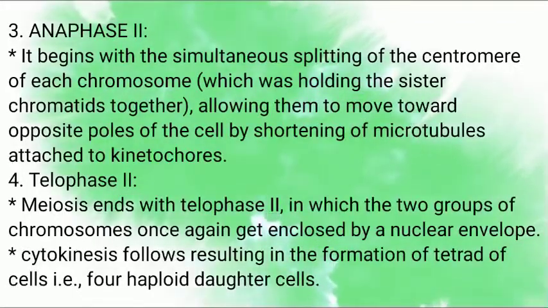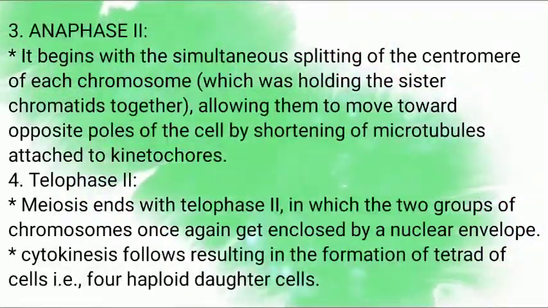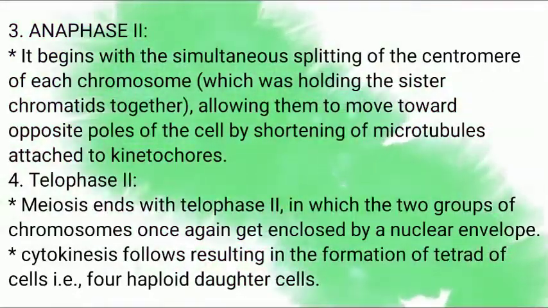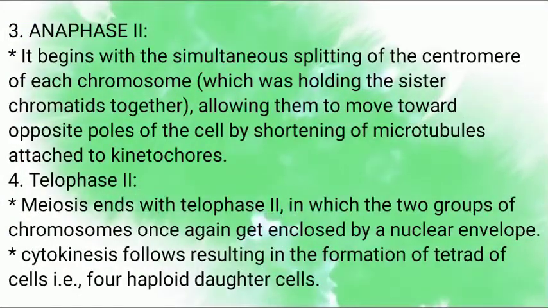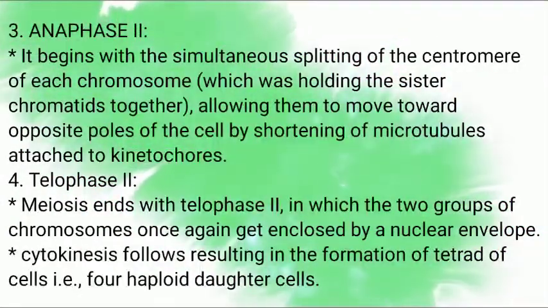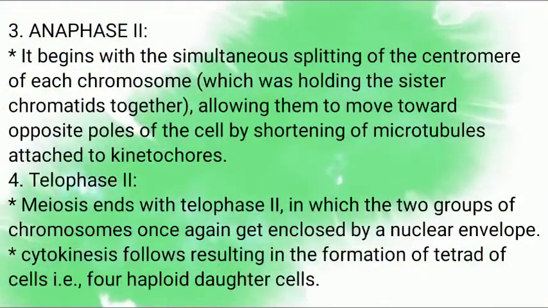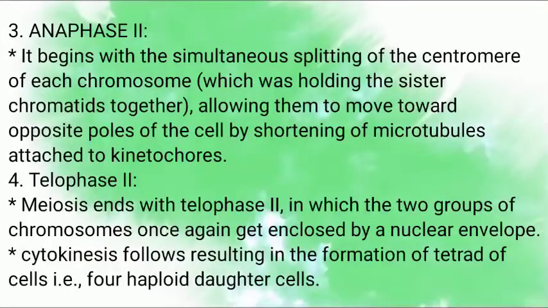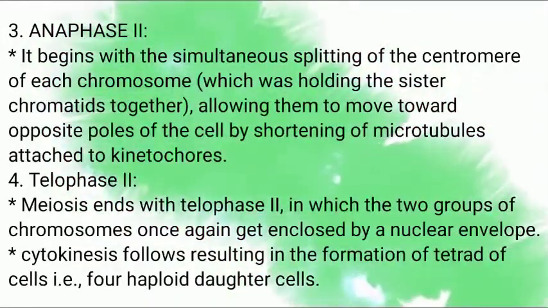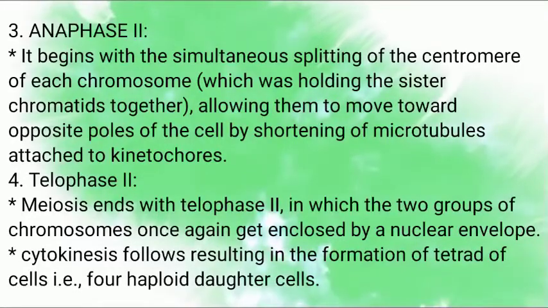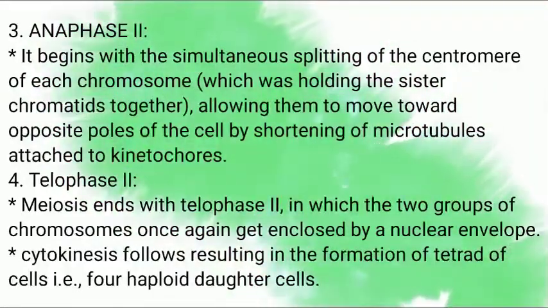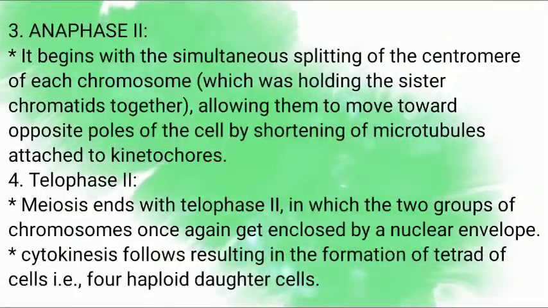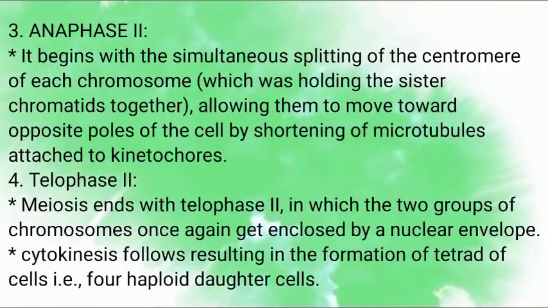Telophase 2. Meiosis ends with telophase 2, in which the two groups of chromosomes once again get enclosed by a nuclear envelope, and all the cell organelles which disappeared in prophase 2 reappear in telophase 2.